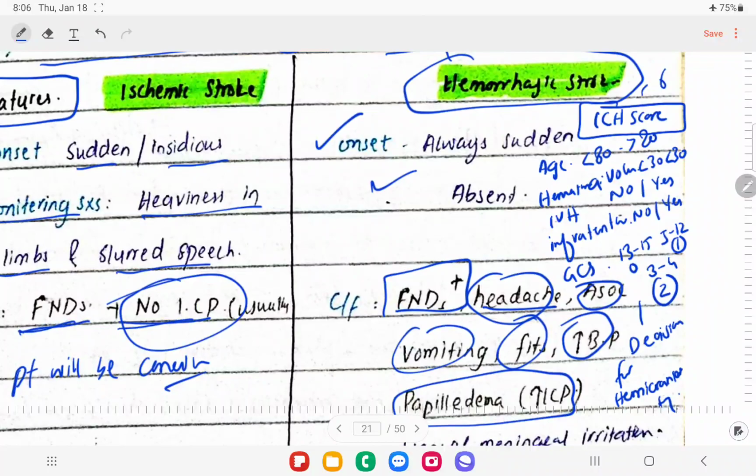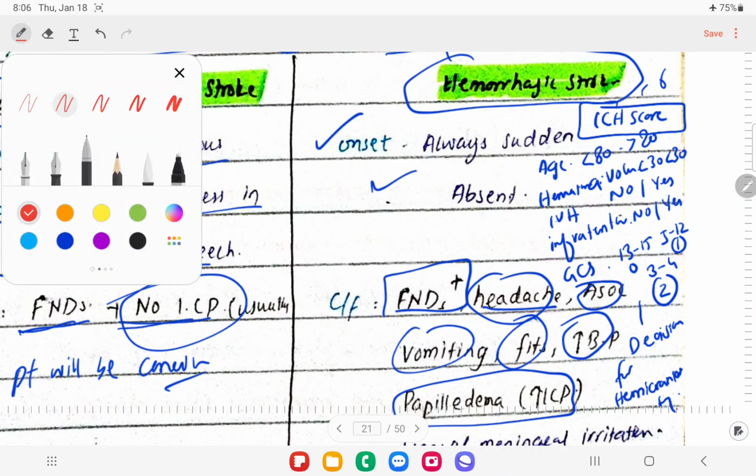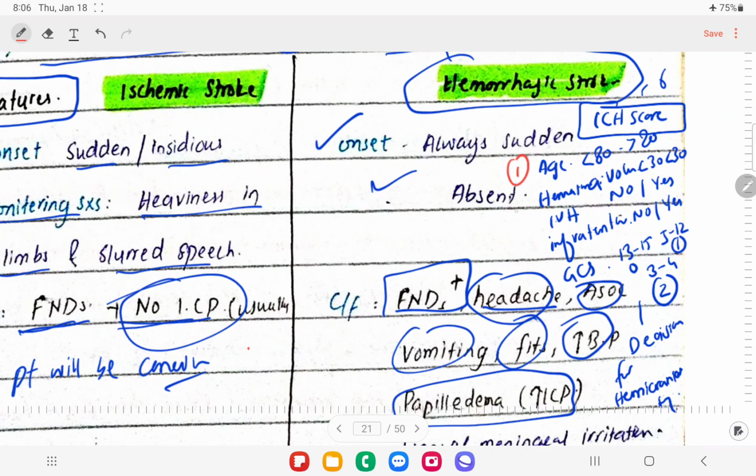So there is a score for hemorrhagic CVA, that is the ICH score, called the intracranial hemorrhage score. The parameters are: the first one is the age, the second one is the hematoma volume, the third one is intraventricular hemorrhage, the fourth one is we check whether it is infratentorial or supratentorial, that is, superior to the tentorium. And the fifth thing is the GCS score. So that's how we're going to divide.